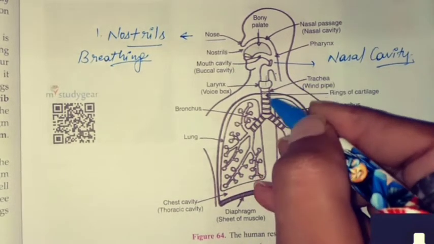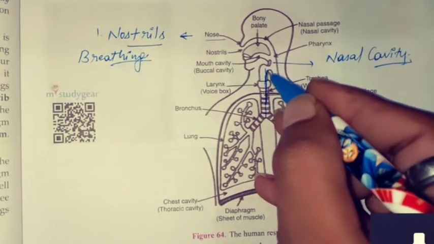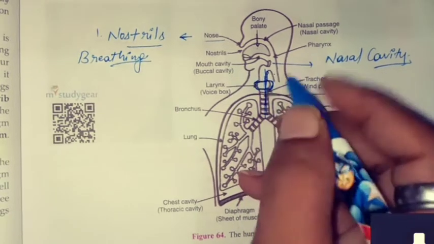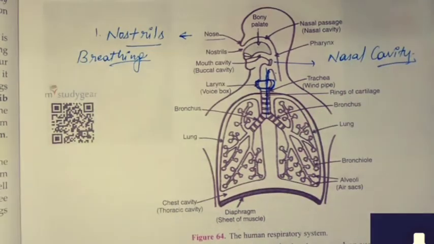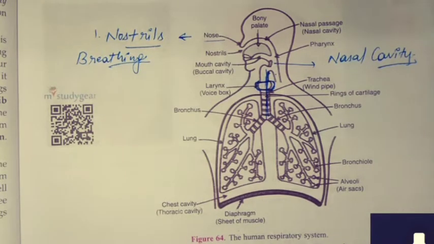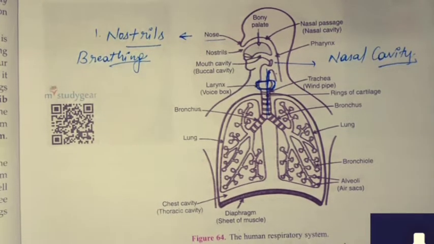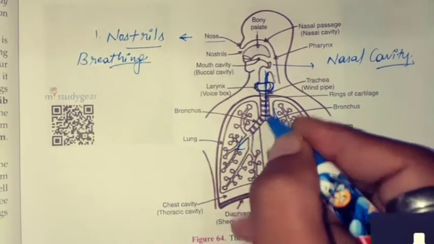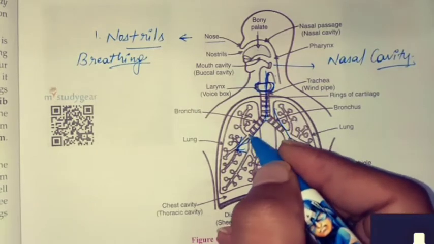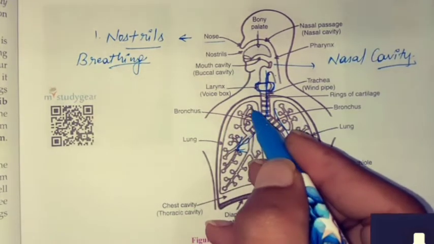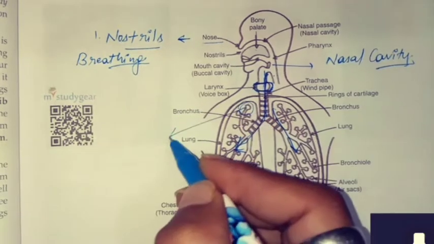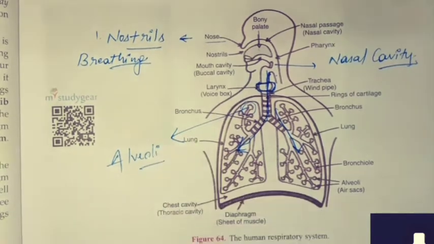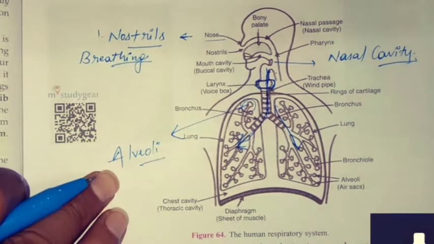The windpipe is known as the trachea. This pipe which is shown here is the trachea, and in the center this is the larynx, the voice box. When we speak, if you put your finger on your throat you can notice the movement. That is the larynx, the voice box. And then it goes to the lungs, and you can see a number of bronchi here, and these small branches are called alveoli, and here only the absorption of oxygen is done.